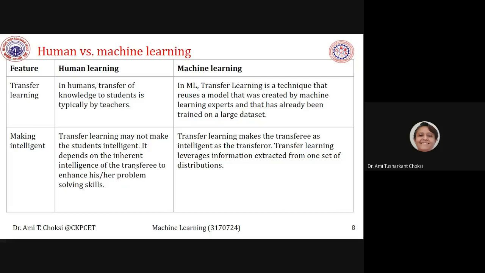But in case of machine learning, transfer learning makes the transferee as intelligent as the transferer, right? The transfer learning leverages information extracted from one set of distributions, right? A human may not learn the same as what the teacher has as knowledge, but in case of machine learning, whoever is transferring the knowledge and whoever is getting the knowledge, both will be similar, the same, right?